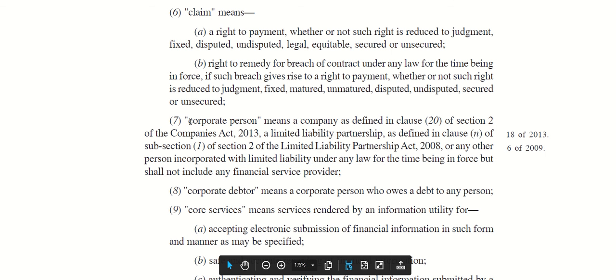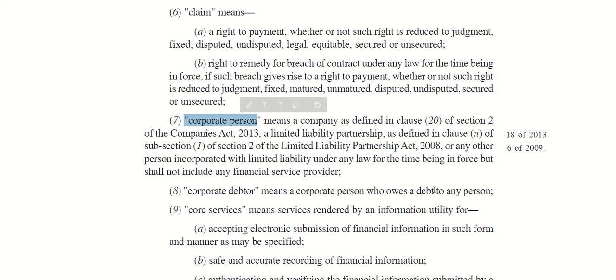So the corporate person has been defined under subclause 7.